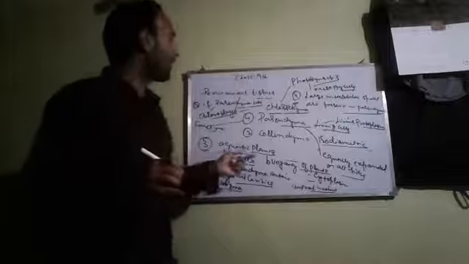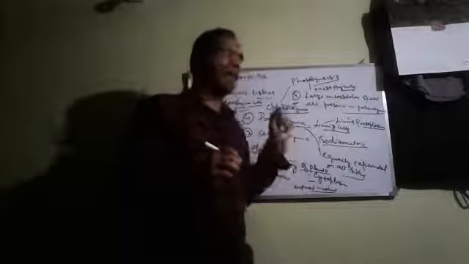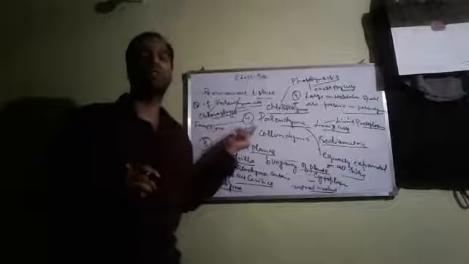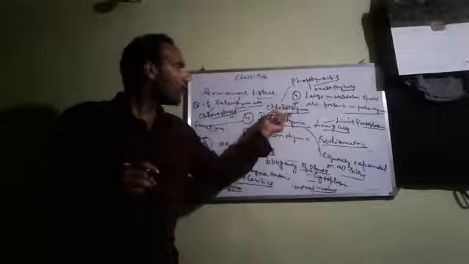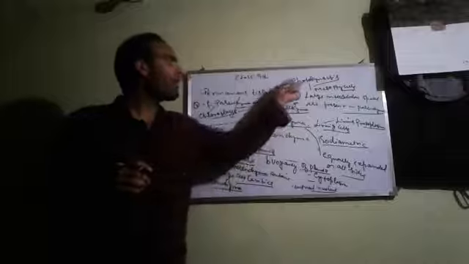So these are the various functions of parenchyma. First, it acts as a food storage tissue. Second, if parenchyma cells contain chloroplasts, it is known as chlorenchyma, and due to chloroplasts it performs photosynthesis, mainly in mesophyll cells.